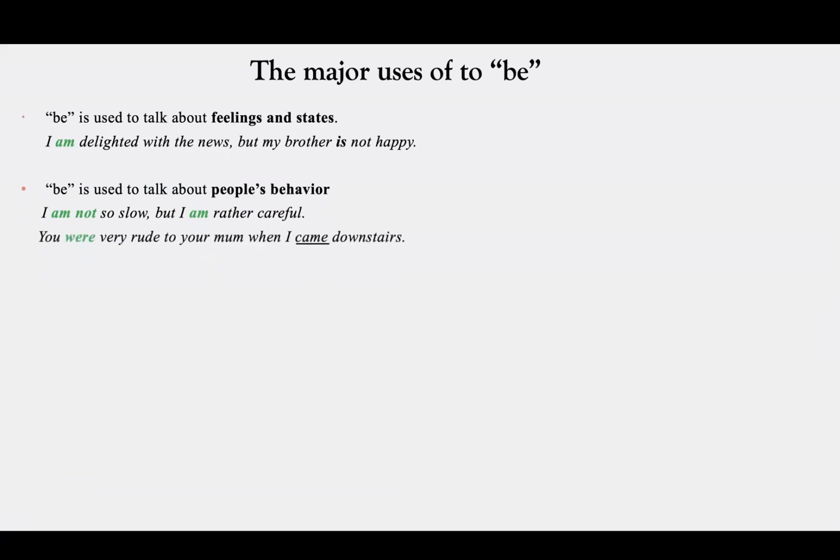You were very rude to your mom when I came downstairs. So it's talking about the past. When I came is the past form of the verb. That's why we understand that we need to use the past form of to be at the beginning of the sentence. You were very rude to your mom.